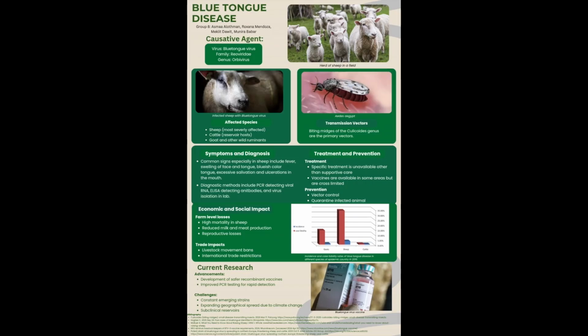The species most severely affected are sheep, while cattle often act as a reservoir host. This means cattle can carry the virus without showing severe symptoms and may unintentionally spread the disease to other animals.